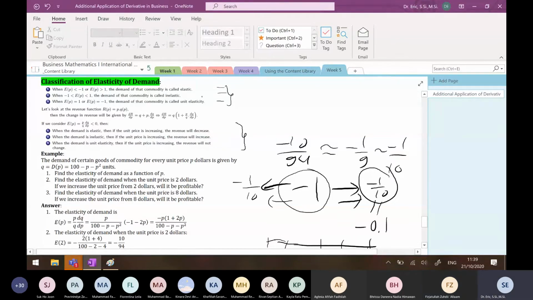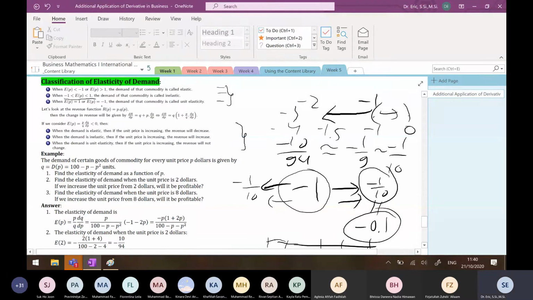No, elastic is less than -1, to the left of -1. If to the left of -1, you should have -2, -3, -4, -1.5. So -0.1 is located on the right of -1, so between -1 and 0. Can you follow me? Yes, sir. Okay, so this is between -1 and 0, so it should be inelastic, yeah?